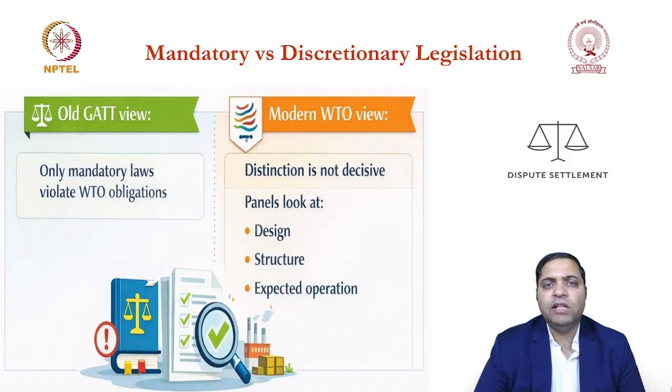You have given instructions to your customs authorities, from 2026, start charging 500% import duties. Now there is no discretion left. From 2027, you are going to impose these increased duties. So this is known as challenging a mandatory legislation. And remember, mandatory legislations can be challenged as such also, as applied also.